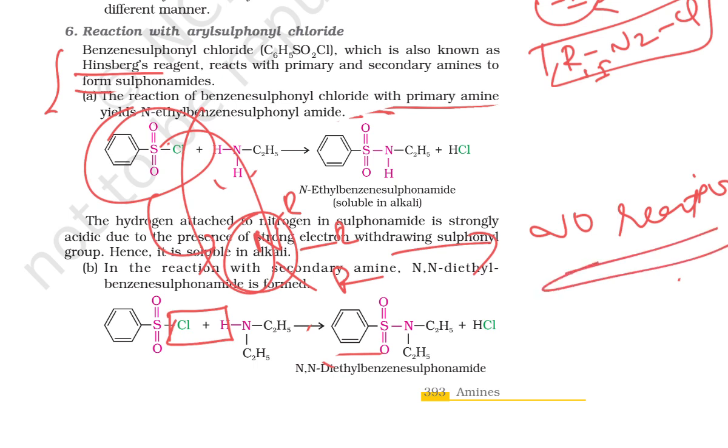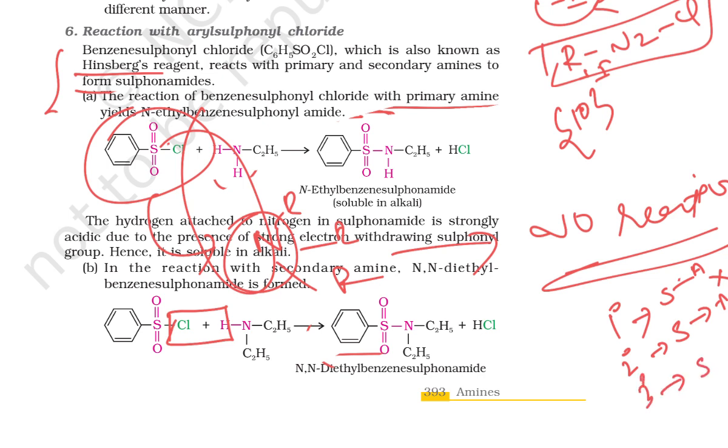So a primary amine forms a product that is soluble in alkali. A secondary amine forms a product, but that is not soluble in alkali. But in case of a tertiary amine, it will not form a product, okay, clear?